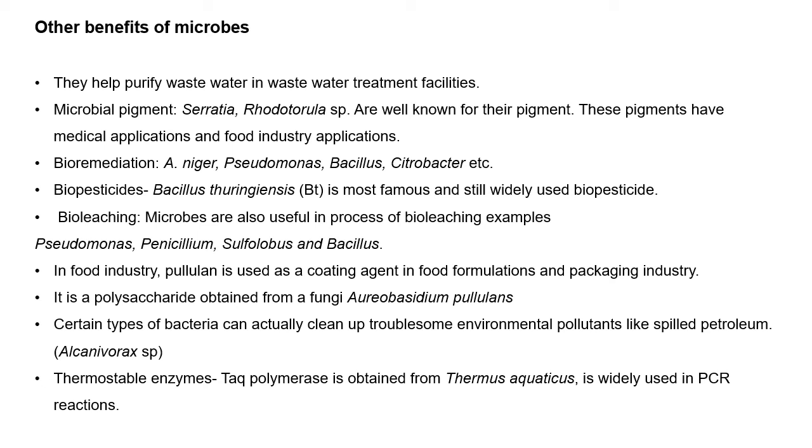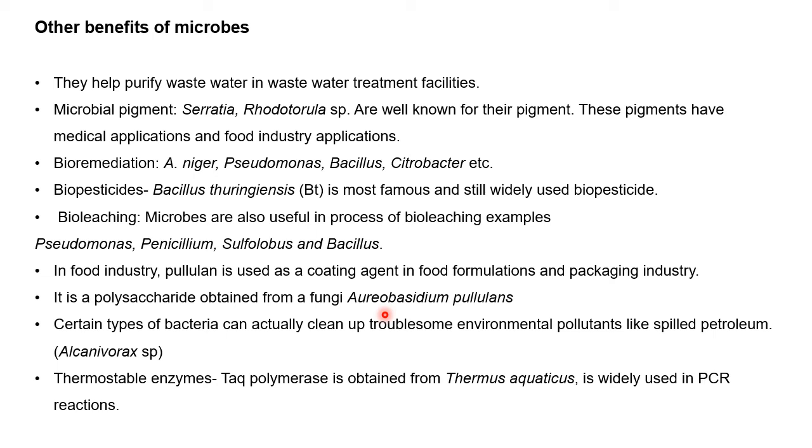Then in case of bioleaching, microbes are also useful in the process of bioleaching. Examples: Pseudomonas, Penicillium, Sulfolobus, and Bacillus. Okay, so if you don't know what this process or the term bioleaching means, then do check it out on my channel. You will get a video separately on bioleaching. In the food industry, pullulan is used as a coating agent in food formulations and the packing industry. So pullulan is a polysaccharide which is obtained from the fungus Aureobasidium pullulans.